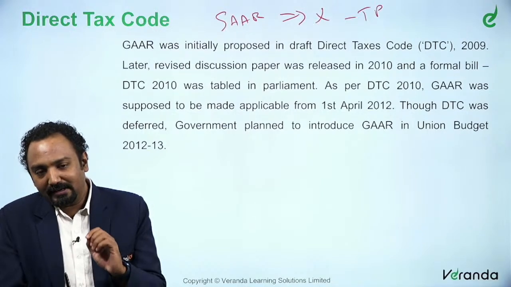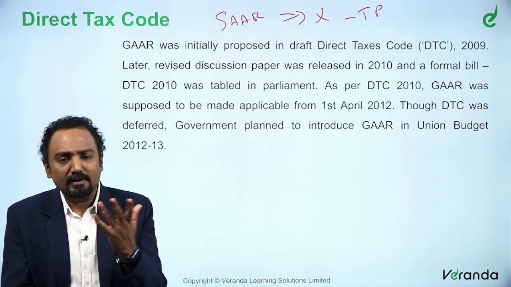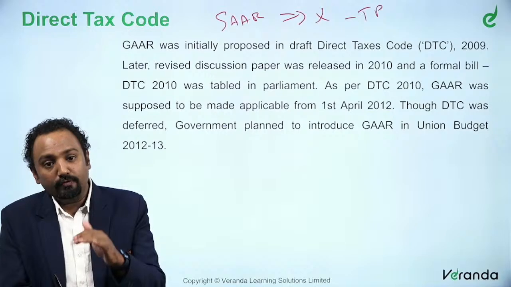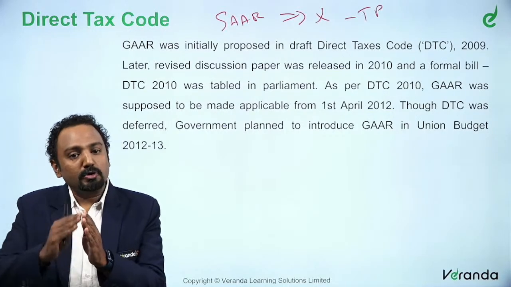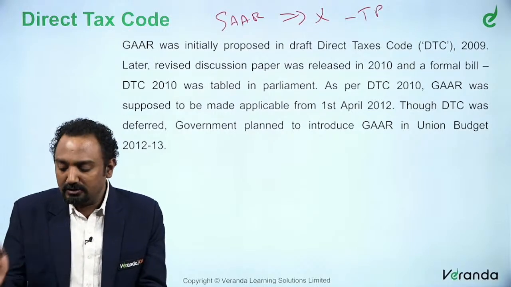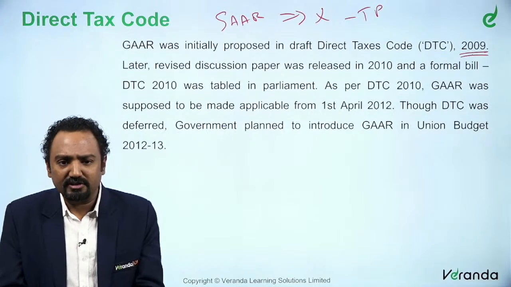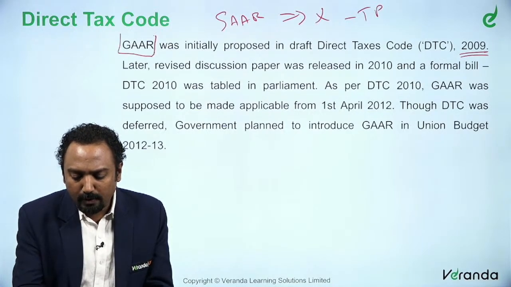To take this into consideration, we all probably vaguely remember that there was something called the Direct Tax Code, which was proposed to replace the Income Tax Act. This was proposed in 2009. There was a draft version also. It went through various draft versions. In this Direct Tax Code, something called GAAR was proposed.